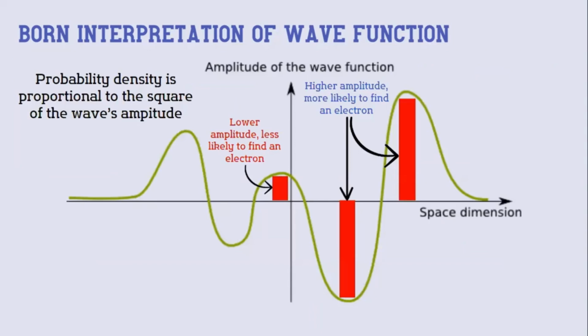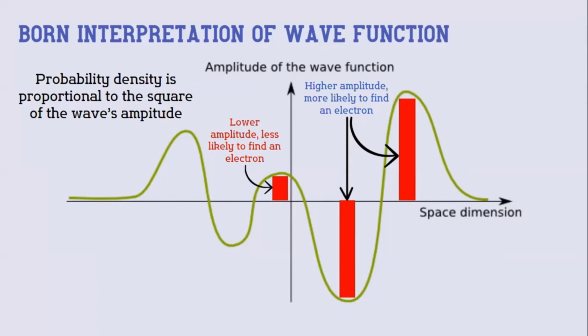So like the charge density, the probability density is proportional to the square of the amplitude of the wave, which means that the higher the amplitude, the more likely the electron could be found within that region. Here in this graph of the wave function, in these regions we have the higher amplitude. It is more likely for us to find the electron within that region. However, in this region that has a lower amplitude, it is less likely for an electron to be in that region. Now remember that the wave function and the probability density represent the probability of finding or locating an electron within a region in space.